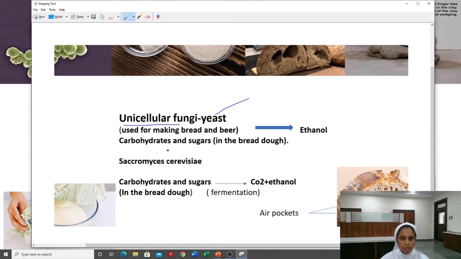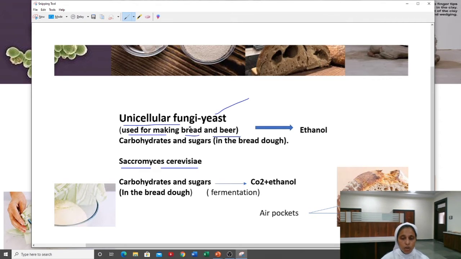Okay, yeast is termed as unicellular. The rest all come under multicellular. As I have told you, though the fungi are considered as multicellular, some organisms come under unicellular. They are yeast. Yeast is otherwise known as baker's yeast. The scientific name of yeast is Saccharomyces cerevisiae. Usually it is used to make bread and beer.